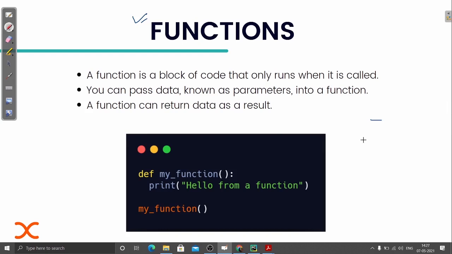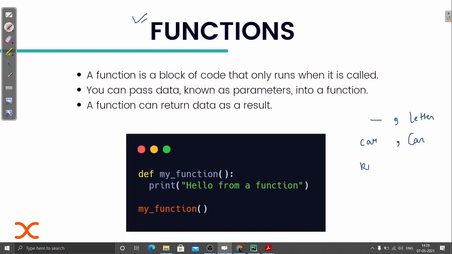Suppose you name one function with a small c and then car, and another function with a capital C and then car. These two are different, that is, they are case sensitive. That's the main factor you should remember.